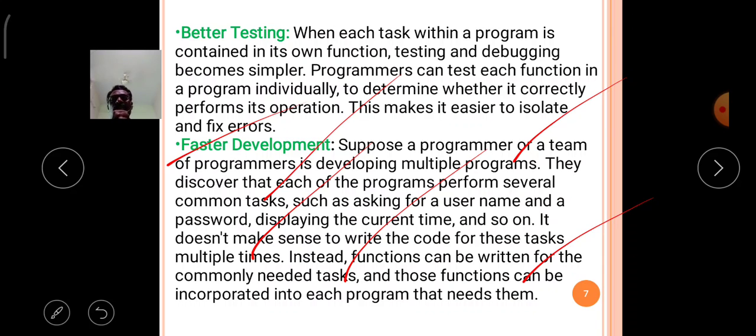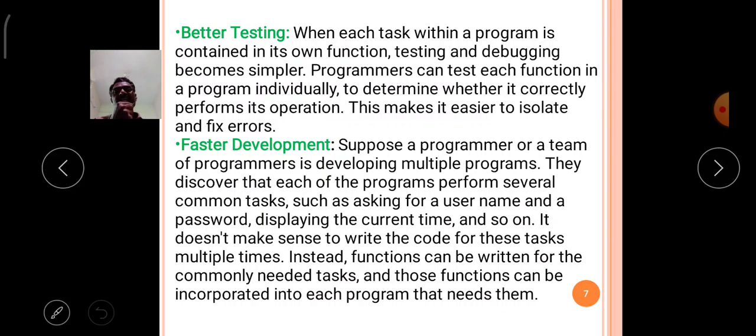Means, in software development, many programmers are developing multiple programs parallelly. The multiple programs contain common tasks. The common tasks are developed once, then with the permission of the other programmer, he can simply use those fundamental tasks of the program in other programs, also by different programmers.